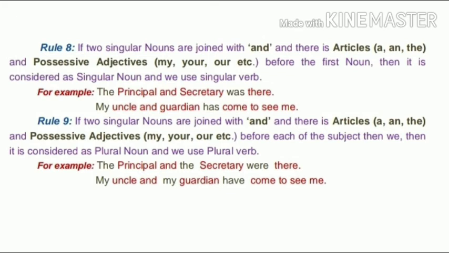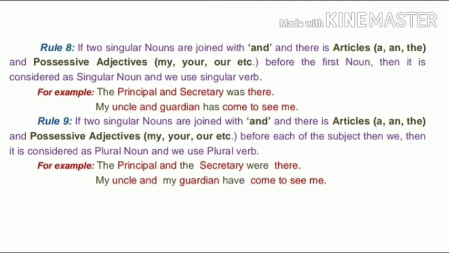Next rule is if two singular nouns are joined with and there is an article or possessive adjective, my, your, etc., before each of the subjects, then we consider them as a plural noun and we use a plural verb. For example, the principal and the secretary were there.